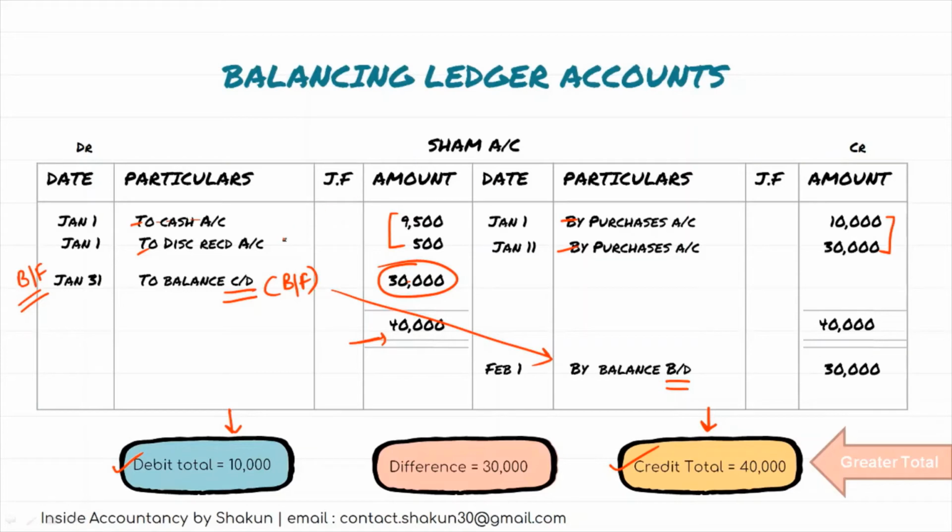Again, I'm going to repeat the steps. So first step is you find out the total of DR side and the total of CR side. After you find out the total, find out what is the difference between the two. Keep the difference with you. Then find out which one is the greater. So since this is the greater, write it on both sides, 40 and 40. Put double lines there to show that the total is equal. Then on the side which has lesser total, you find out the balancing figure and transfer it to the other side of the account in the next period. Okay. So this is how balancing is done.